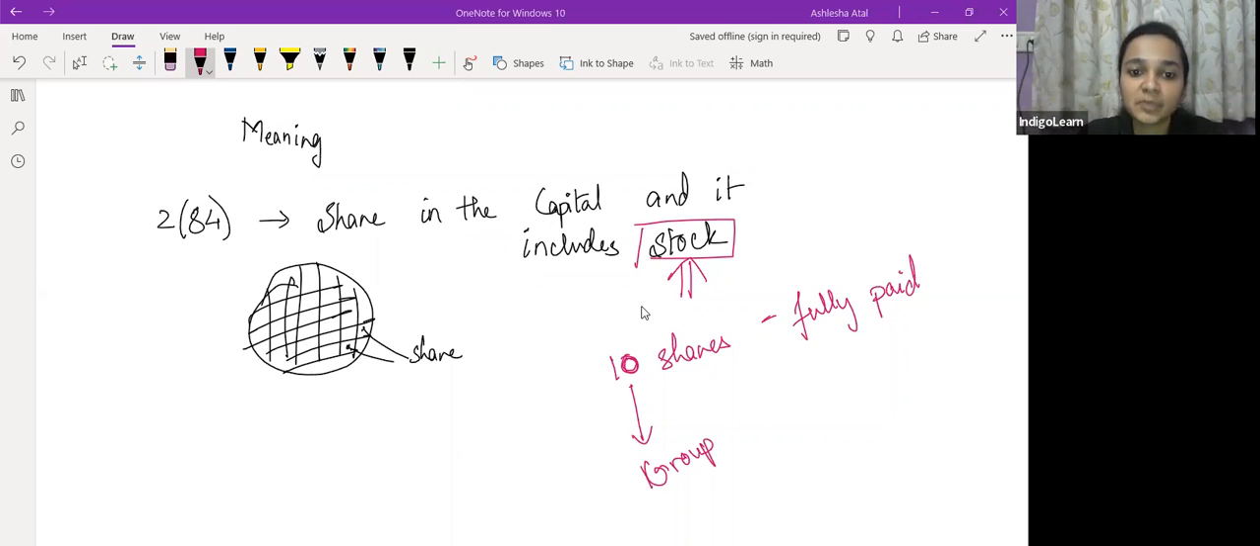So in simple terms, if I state what stock is, so stock is nothing but a bundle of shares or a collection of fully paid up shares. So stock is a collection of fully paid up shares or a group or a bundle of fully paid up shares.